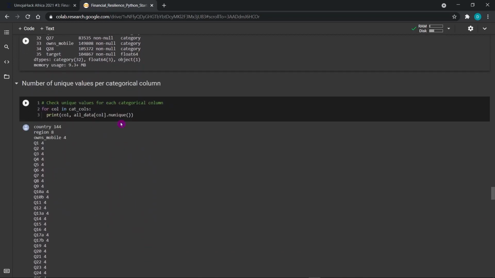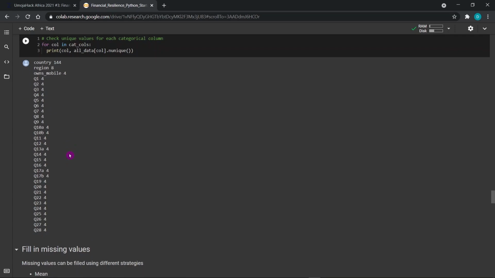You can decide to explore the data further. You can also check the unique values in each column. For example, the country feature has around 144 unique countries. For regions, we have 8, and for the questions that the individuals answered, each contained 4 options.